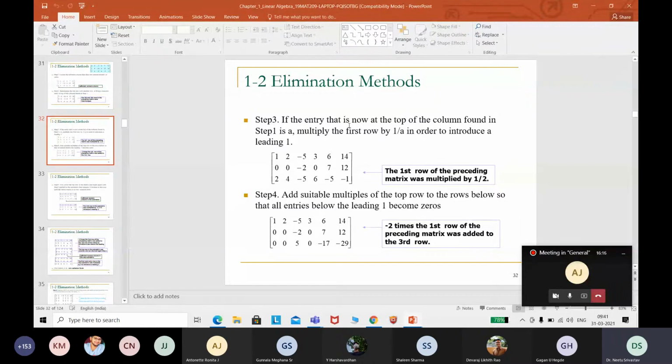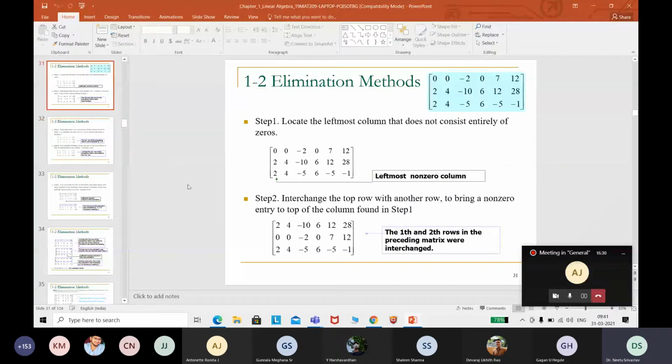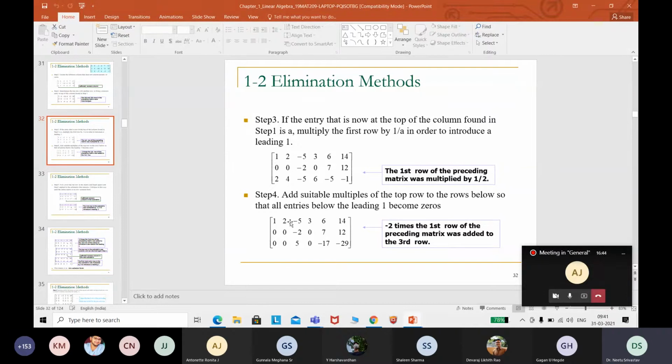Next, if the entry now at the top of the column found in step 1 is a, multiply the first row by 1/a in order to introduce the leading 1. So what we have done is just divide the very first row by 2. That was the operation we implemented here. Then we got 1, 2, minus 5, minus 6, and then we implemented all the other operations. So this is the procedure.